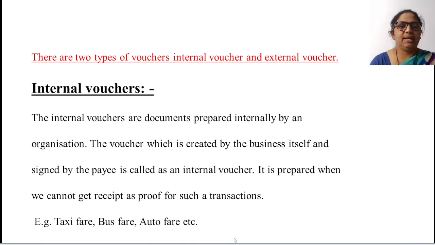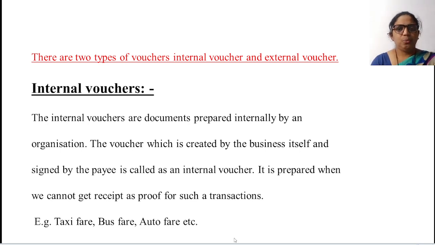In the meaning it is said the internal vouchers are the documents prepared internally by an organization. As the name itself says, internal voucher means any voucher which has been prepared internally by an organization or by an institution, either a financial institution or an educational institution or any type of organization, either large scale or small scale. If it is prepared internally, then you can say it is an internal voucher.